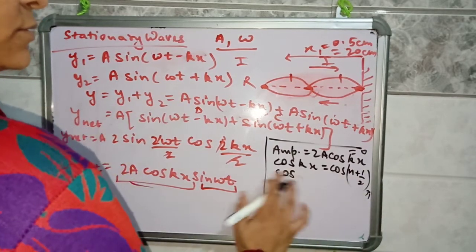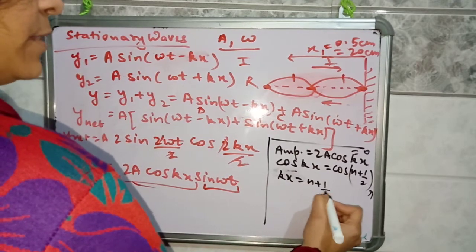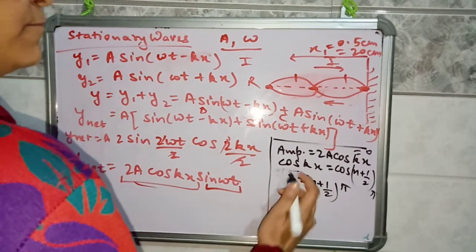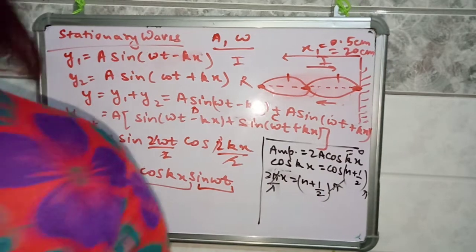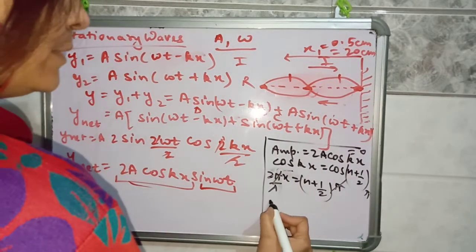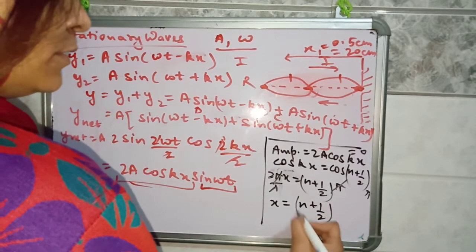So cos cancels with cos, and kx is equal to n plus 1 by 2 pi. k is equal to 2 pi by lambda, and pi cancels with pi. Now find the value of x from here. So x will be n plus 1 by 2 times lambda by 2.